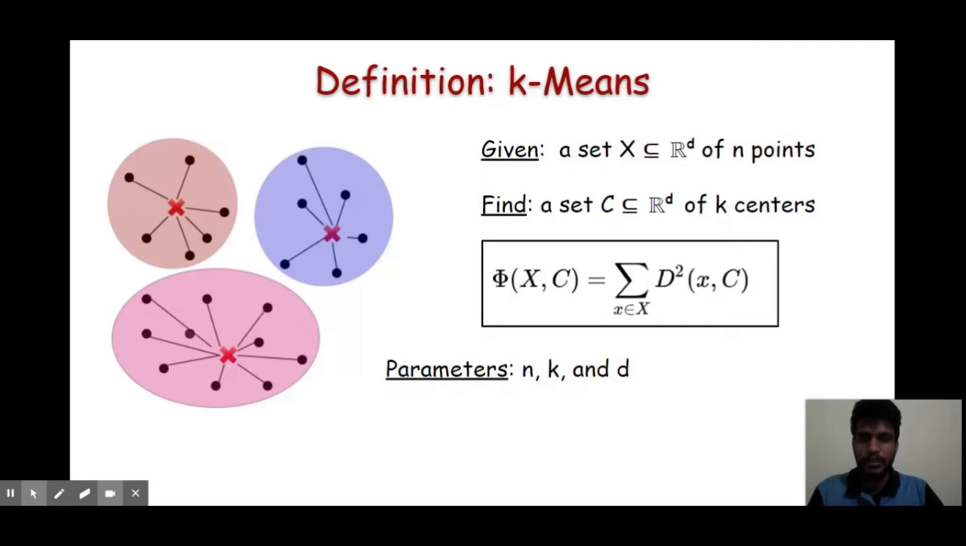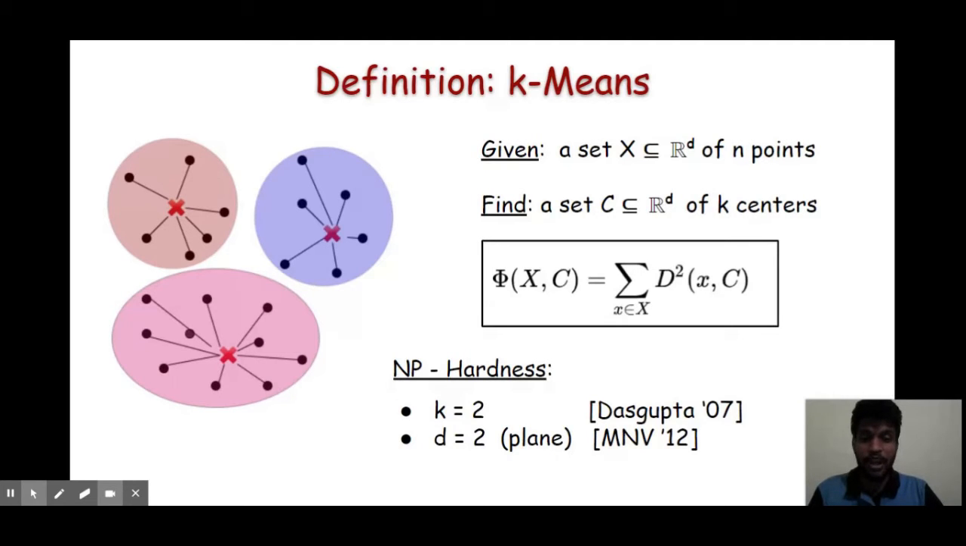Note that the k-means problem has three parameters n, k, and d. And like many other optimization problems, k-means problem is also NP-hard. It is also NP-hard for a fixed value of k and a fixed value of d. Even if there are two clusters, the problem is NP-hard, or even if we are considering the problem in a two-dimensional Euclidean space, the problem is NP-hard.